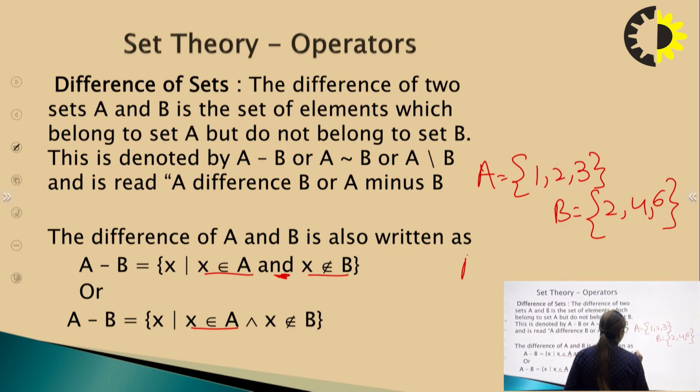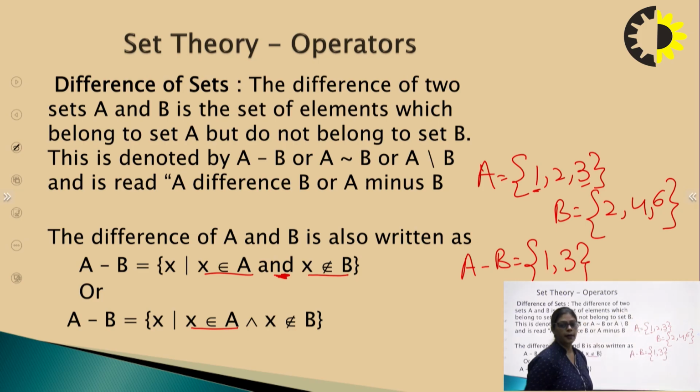Now A minus B: it should be present in A but not in B. 1 is not there in B, so we can write 1. 2 is there in B, so we have to leave 2. 3 is not there in B, so 1 and 3 is the answer for A minus B. Here we are including elements that should belong to A and should not belong to B. So 1 and 3 are those elements which belong to A but they are not belonging to B, right?